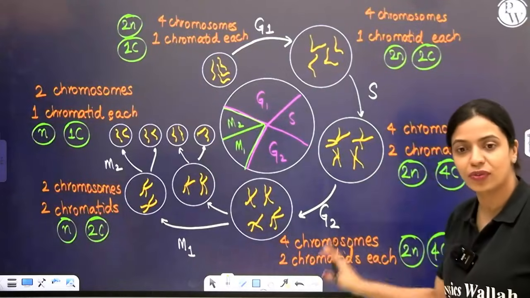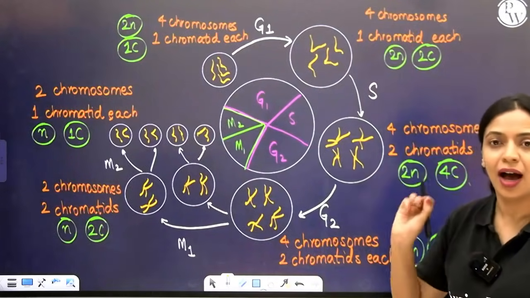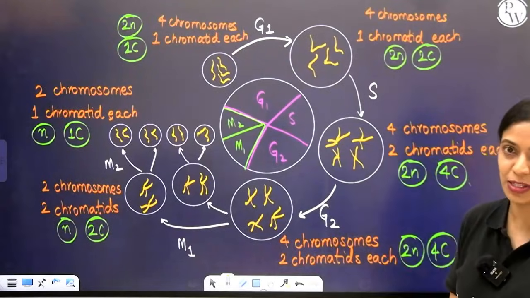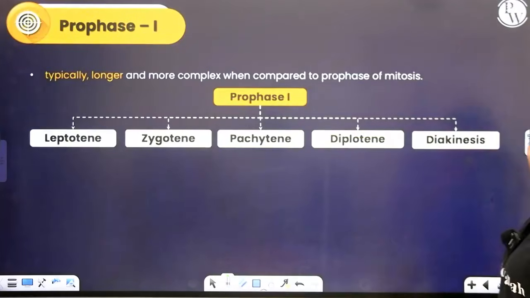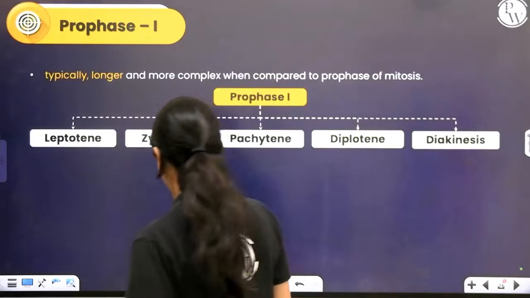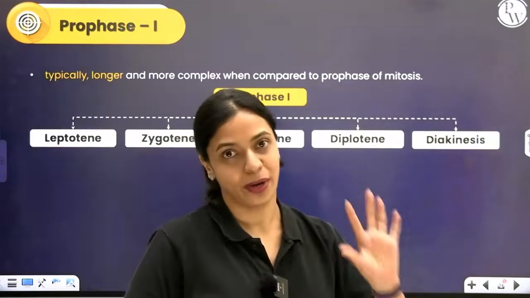So this is just an overview. You will understand it better as we learn in detail how this type of cell division happens in meiosis. Okay, let's start with prophase 1 of meiosis I. This is relatively longer compared to the prophase of mitosis.